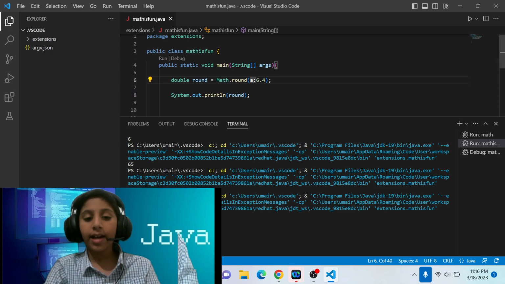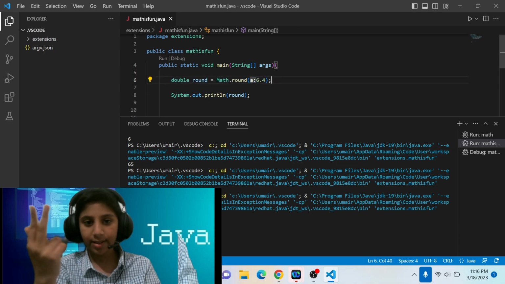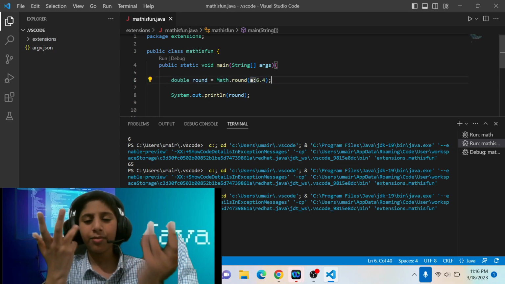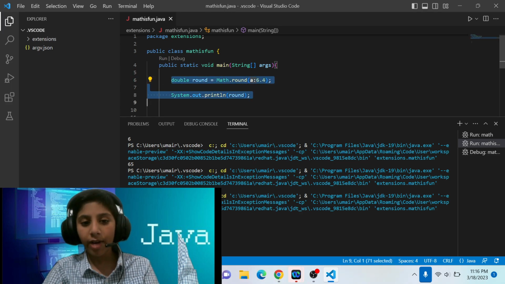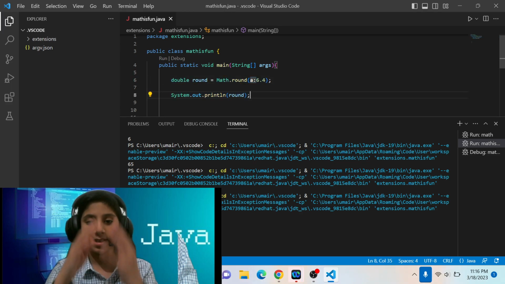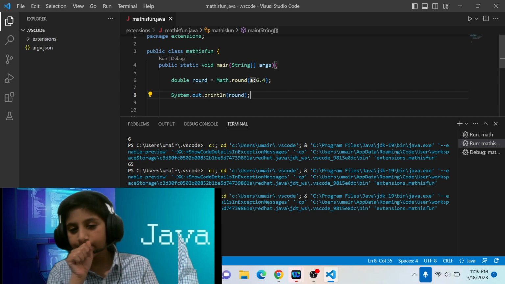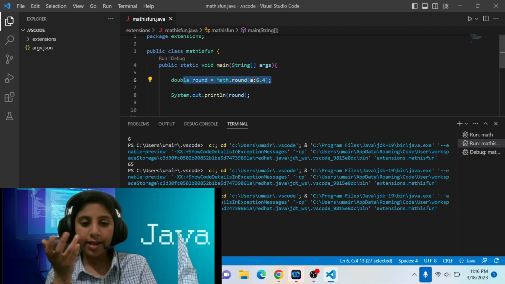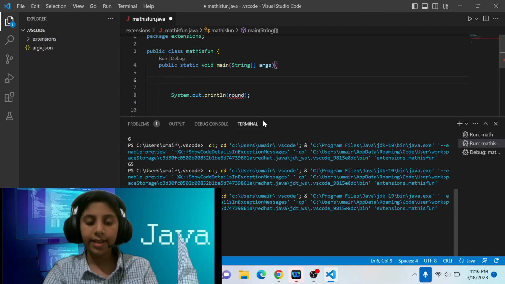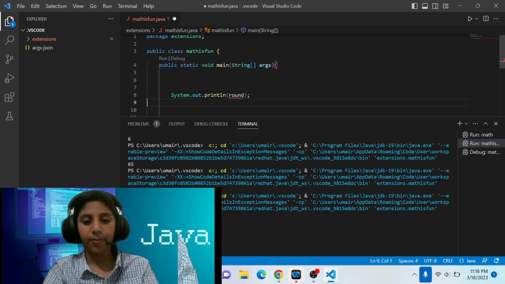Okay, and also there are 2 different ways to write Java Math.round. So what are the 2 different ways of writing Java Math.round? Well, basically you can write Java Math.round like this, or you can write it directly in the system.out.println.